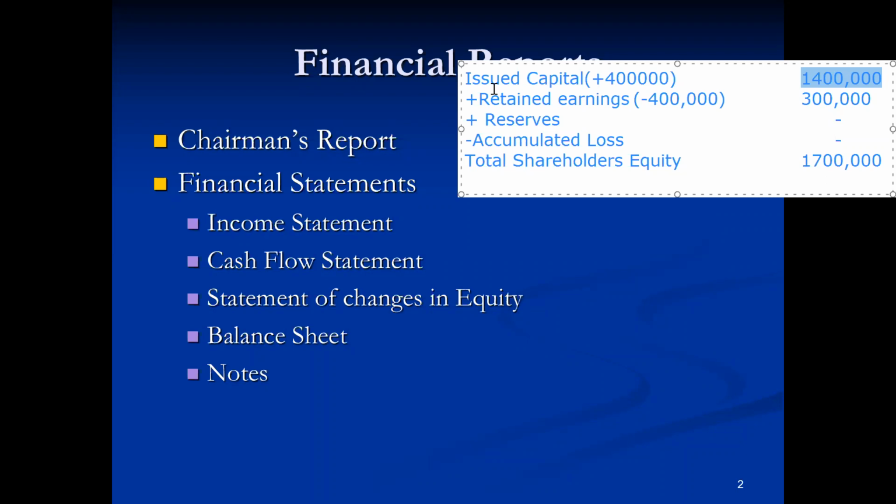But to have detailed information about from which sources we have received the cash during that particular year, and on which areas we have spent the cash, we prepare the cash flow statement. That cash flow statement comprises the cash, which is a component of the balance sheet, but the explanation or detailed information is given in the cash flow statement. Likewise, any information related to the change in the issued capital, or the owner's equity of the business organization, would be reflected in the statement of changes in owner's equity.